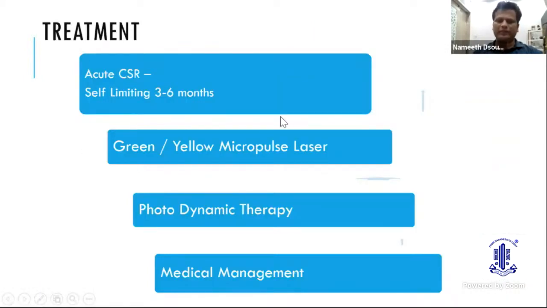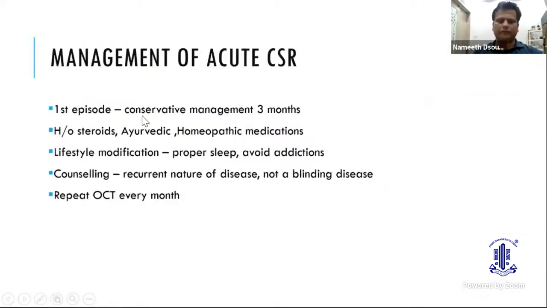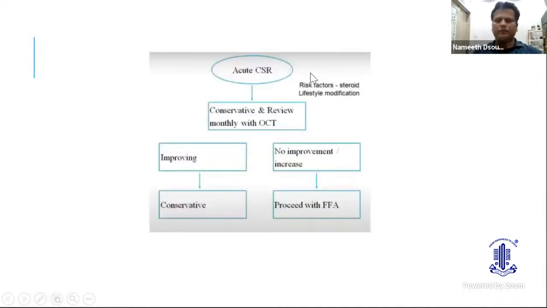Acute CSR is a self-limiting condition. We can always wait and manage conservatively. First episode, manage conservatively, take a good history of medications, lifestyle changes, counseling, and OCT has to be done every month. Now, this is a flow chart of how we manage acute CSR. Acute CSR, always treat conservatively, do an OCT, repeat OCT every month. If it's improving, follow him up every month until the SRF resolves completely.